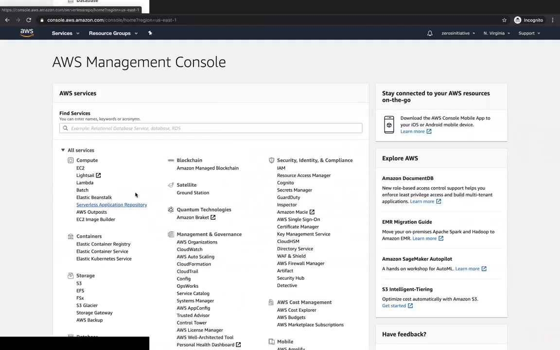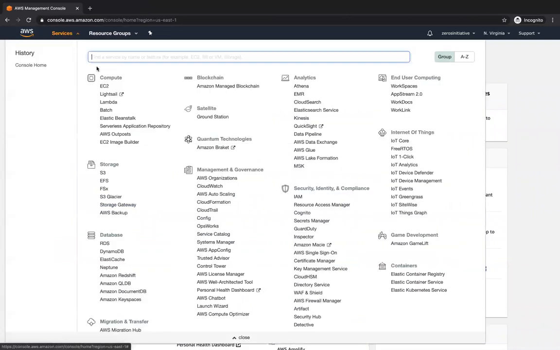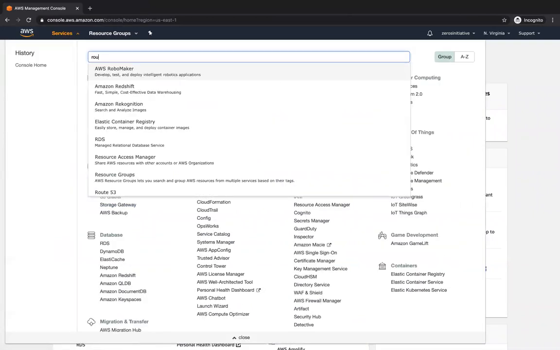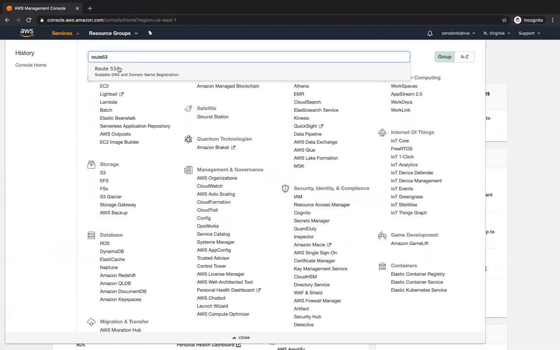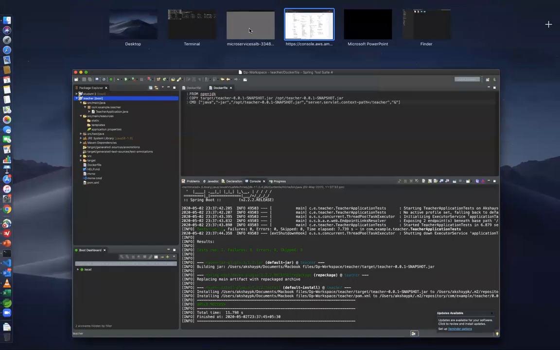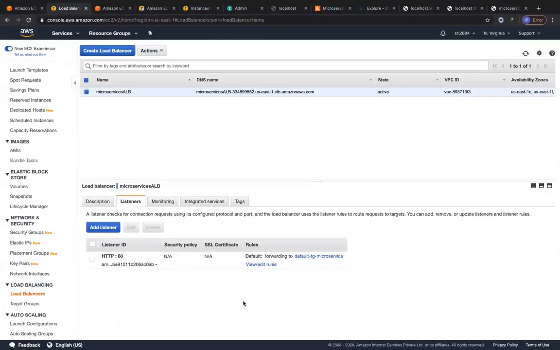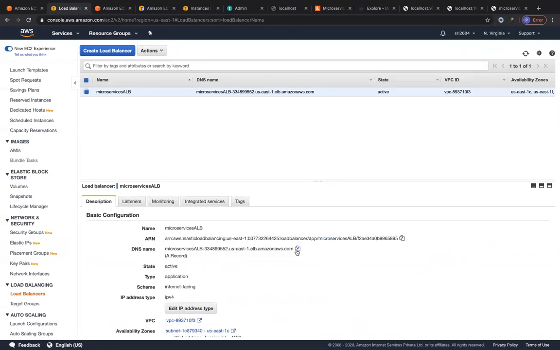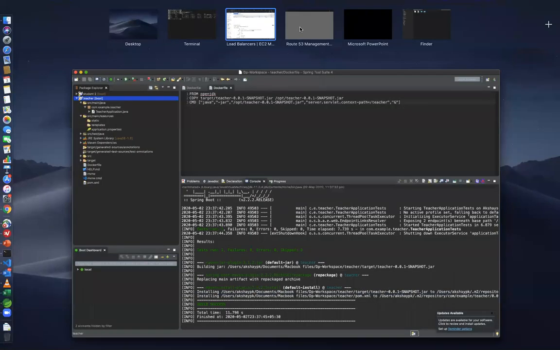So I purchased this domain name today for doing the Route 53 labs. Let me go ahead and go to Route 53, which is the DNS service. Let me copy the load balancer's DNS name from the description. Let me just copy this.